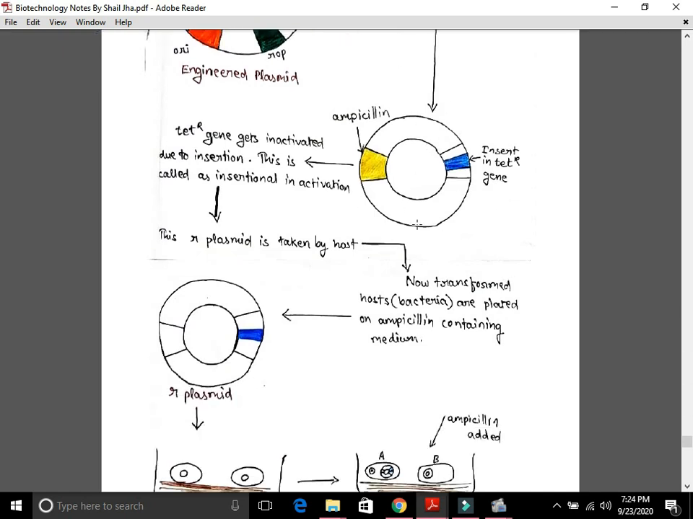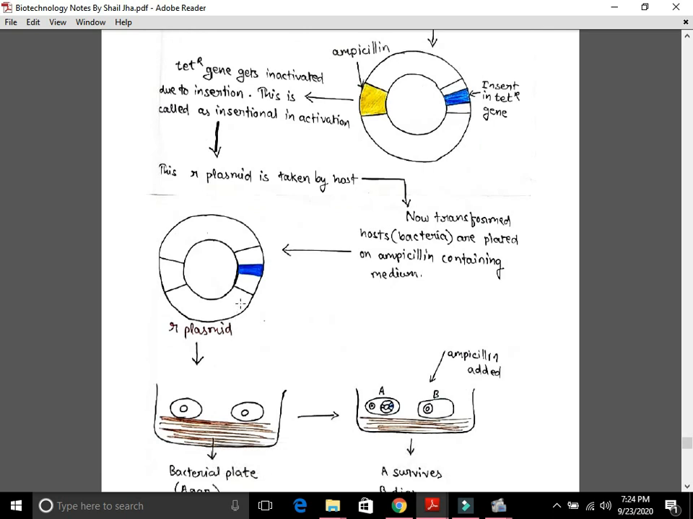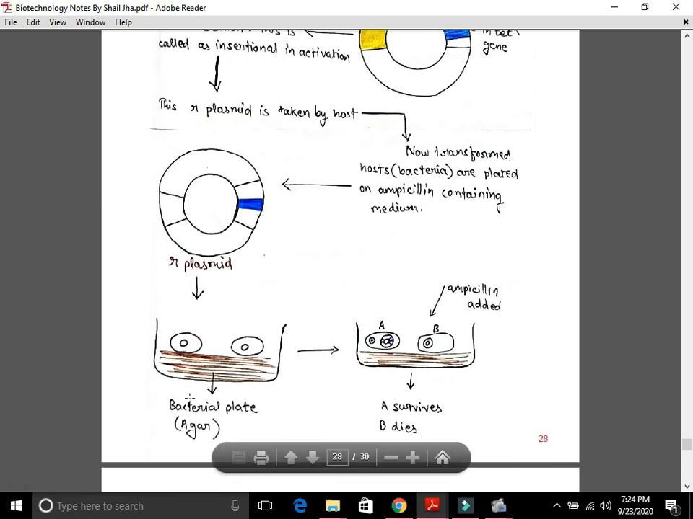Now this plasmid is called as recombinant plasmid because it has taken our target. So over here R plasmid I have written. Now this recombinant plasmid is allowed to be inserted in bacterial cells. So over here we have taken one agar plate and we have taken two bacterial cells, that is bacterial cell A and B. Now A has taken the recombinant plasmid, so A is called as the transformed host, whereas B has not taken the recombinant plasmid, so B is called as non-transformed host.